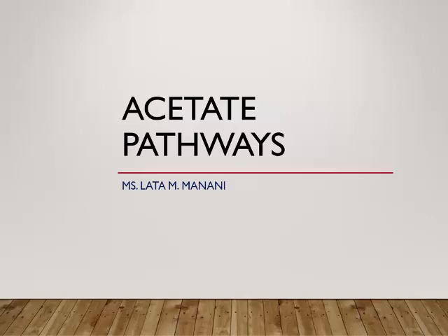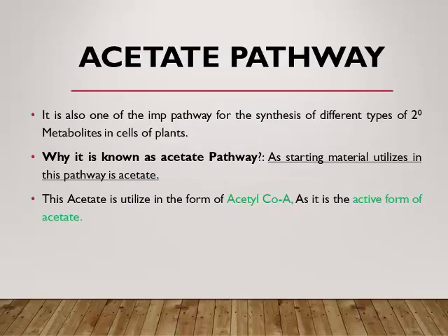Now, why is this known as acetate pathway? As the name itself says, acetate is one of the starting materials that is utilized in this pathway, and so it is known as acetate pathway. This acetate is utilized in the form of acetyl coenzyme A, and this is known as the active form of acetate.